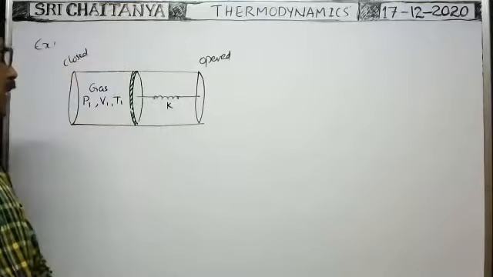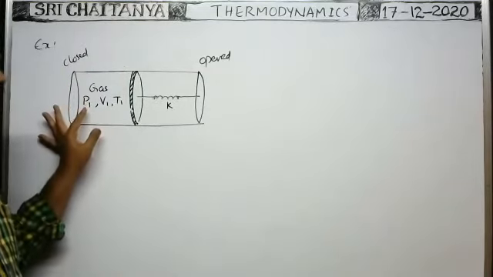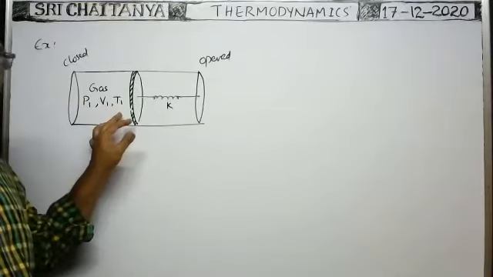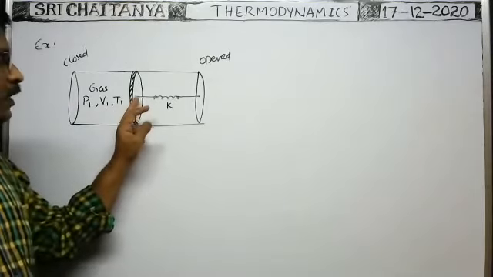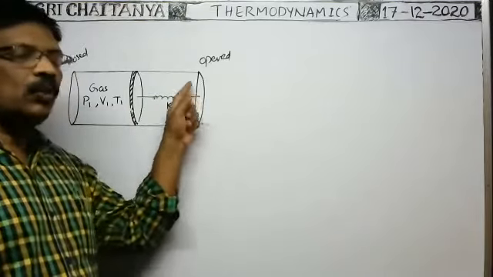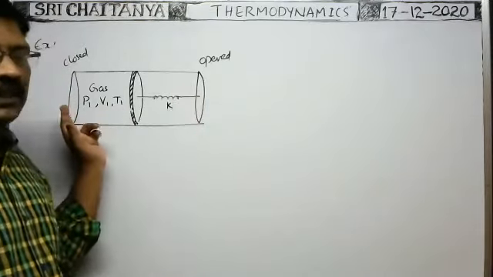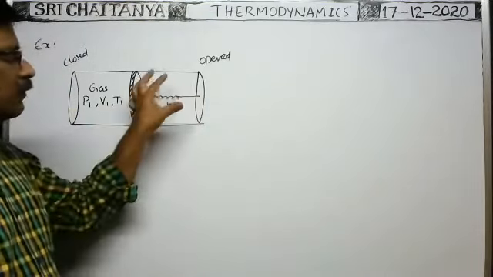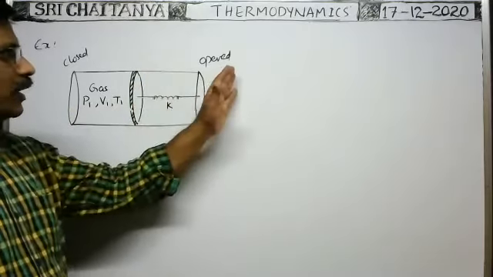In a cylindrical vessel, some gas is enclosed at pressure P1, volume V1, and temperature T1 by means of a frictionless piston, which is connected to one end of the spring, and the other end of the spring is connected to the open end of the cylindrical tube. Here is the closed end. Air is always there on the right side of the piston, as it is open to atmosphere.